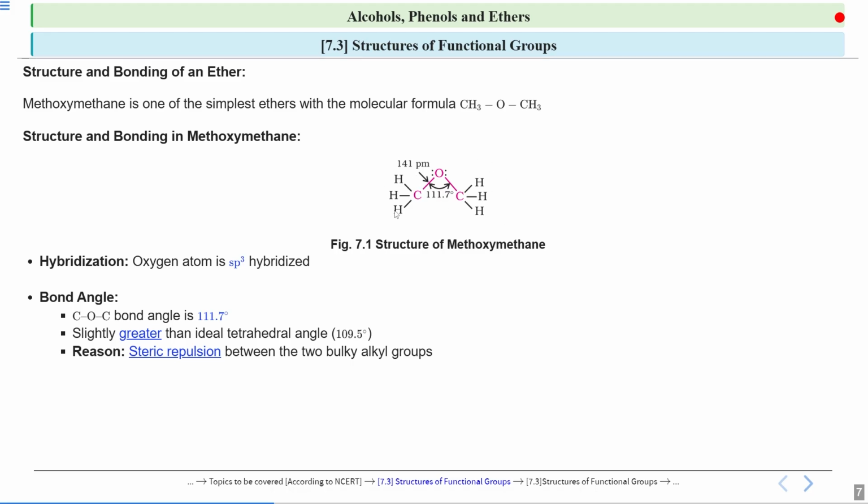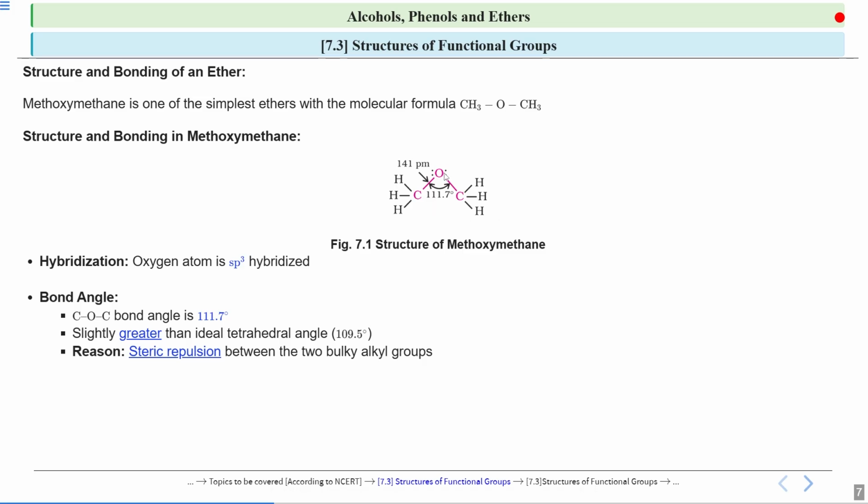Because these methyl groups are two bulky groups and there is steric repulsion between these two methyl groups. Because of that steric repulsion, they will try to move away from each other, and when they move away from each other, their bond angle will increase and it will be 111.7 degree. So I hope now it is clear why in case of methoxymethane, your bond angle is more than the ideal tetrahedral angle, that is 109.5 degree.